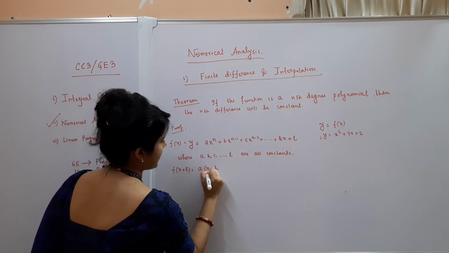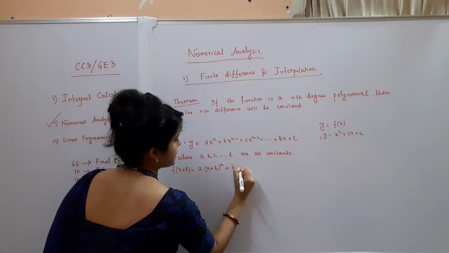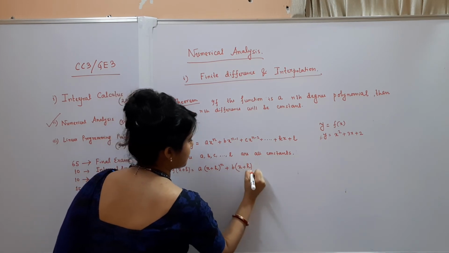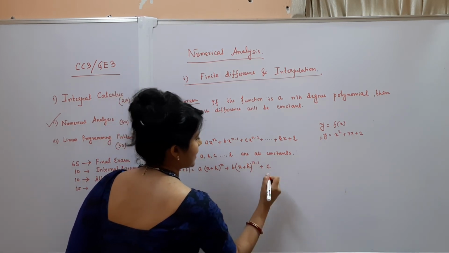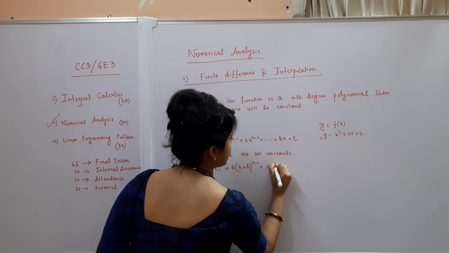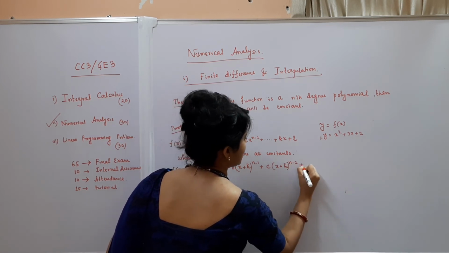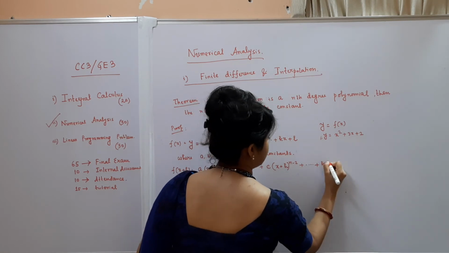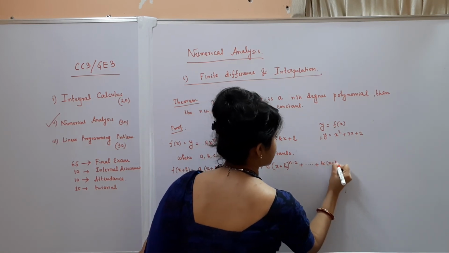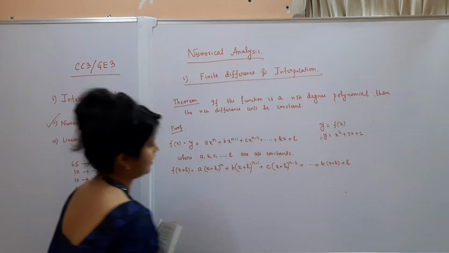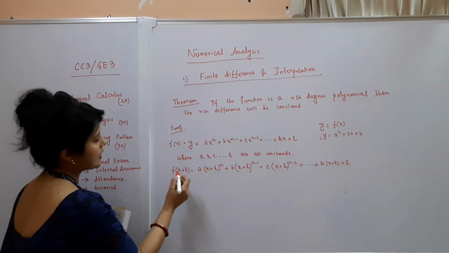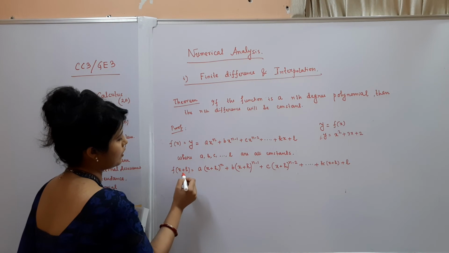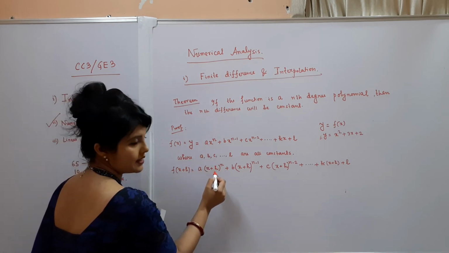So a(x plus h) to the power n plus b(x plus h) to the power n minus 1 plus c(x plus h) to the power n minus 2 plus dot dot plus k(x plus h) plus l. Okay, so here just in place of x there will be x plus h.